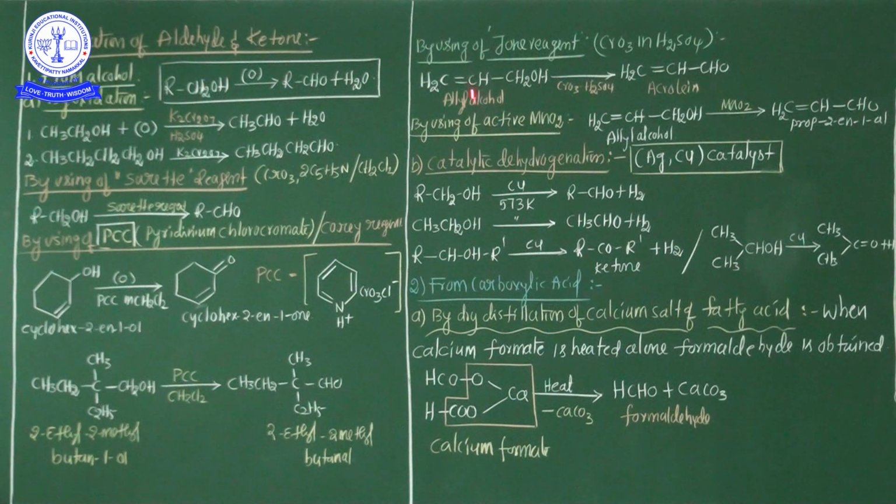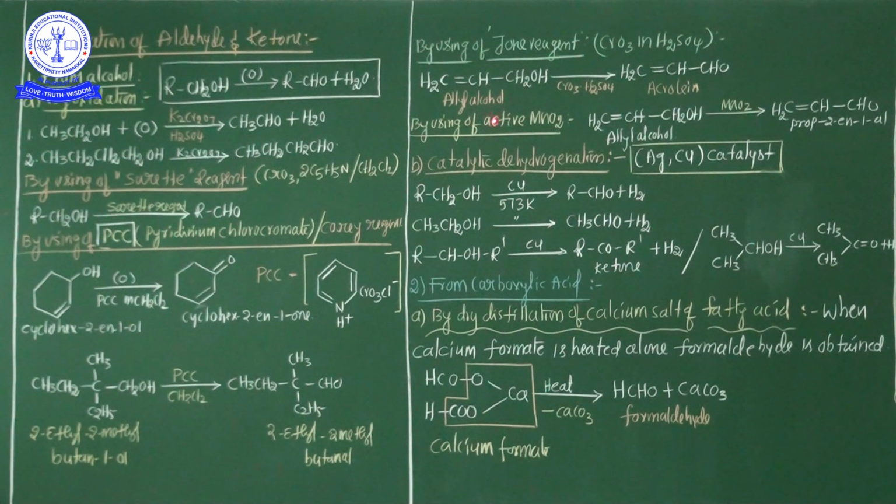This combination is commonly known as allylic alcohol or allyl alcohol.